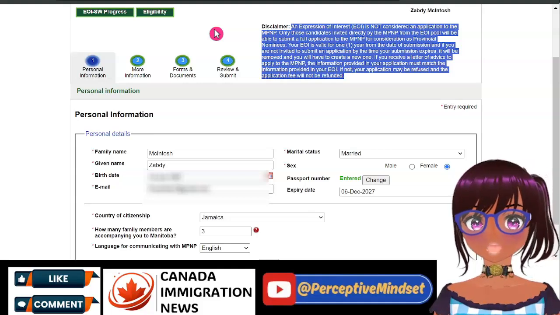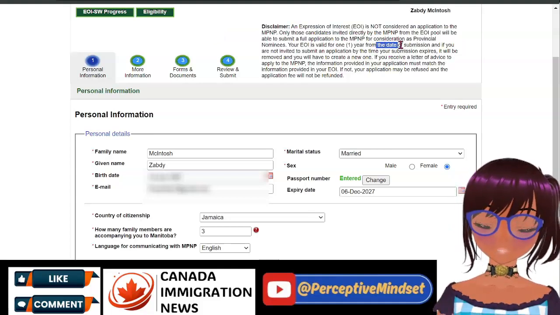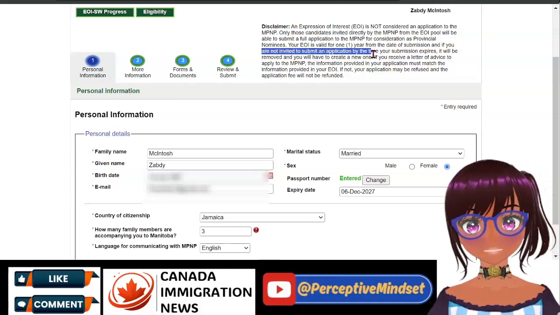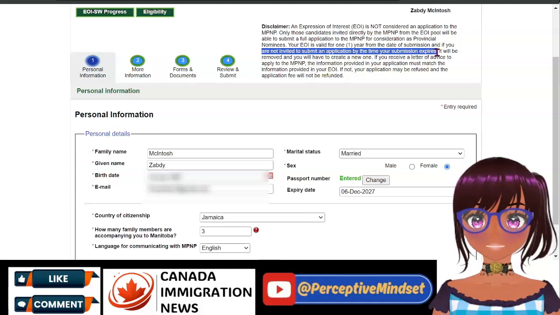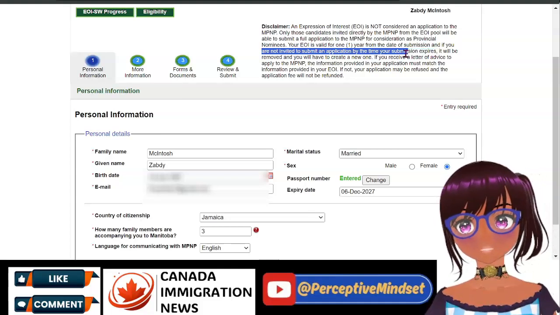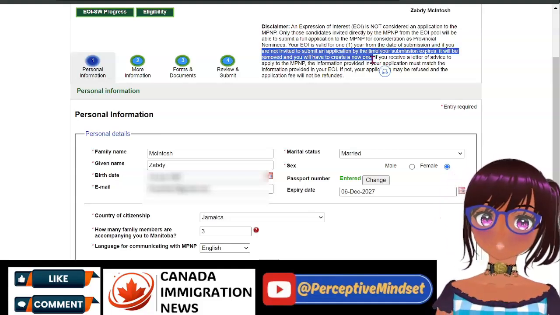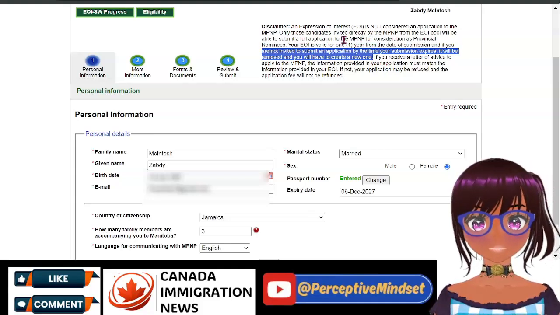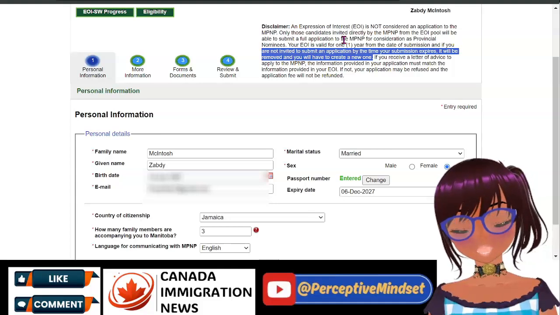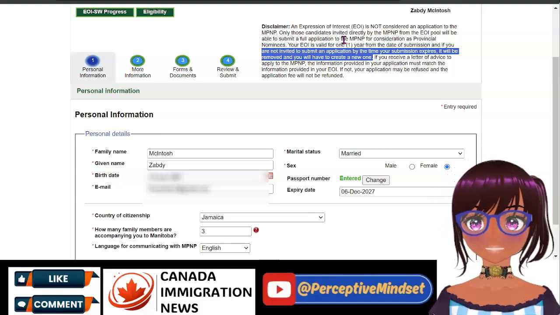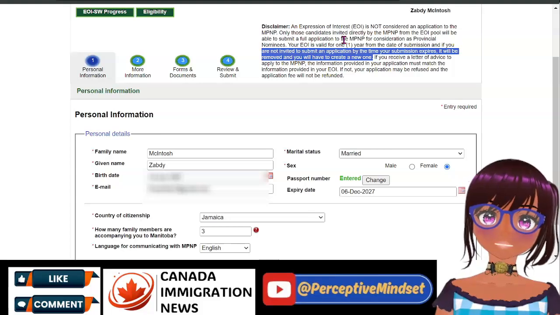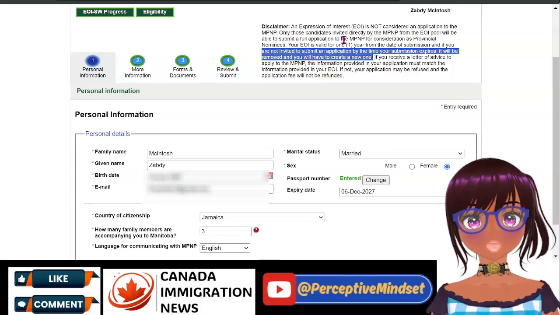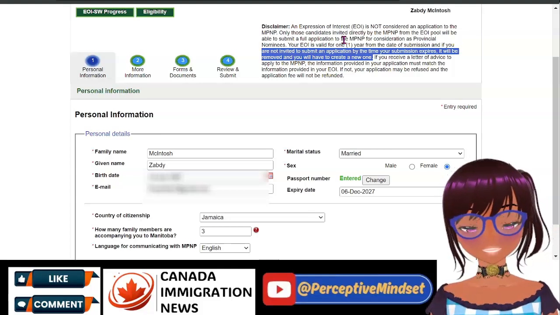Your EOI is valid for 1 year from the date of submission, and if you are not invited to submit an application by the time your submission expires, it will be removed and you will have to create a new one. So this profile that you have created is only valid for 1 year. If you have not received a letter of advice to apply, meaning that they have not drawn and invited you to submit a full application, then after 1 year you have